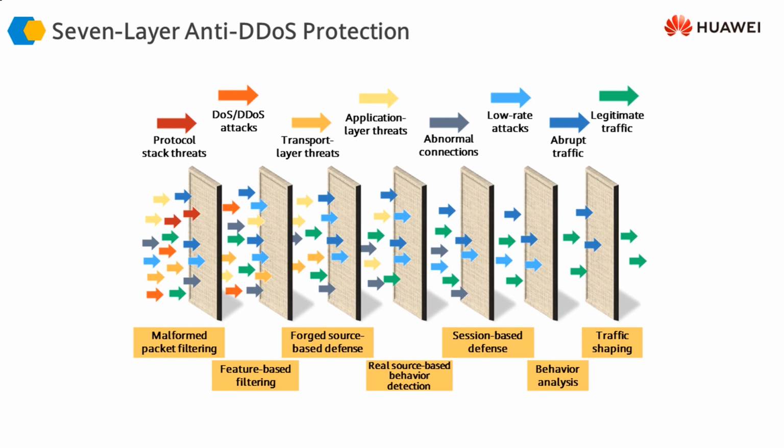So these are the defense mechanisms, and these are the different attacks which are stopped by these mechanisms. And once the traffic goes through all these defense layers, only the real or legitimate traffic is going to be allowed to go through the firewall or the dedicated anti-DDoS device.